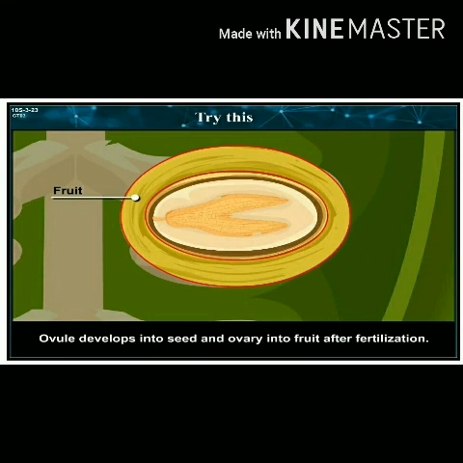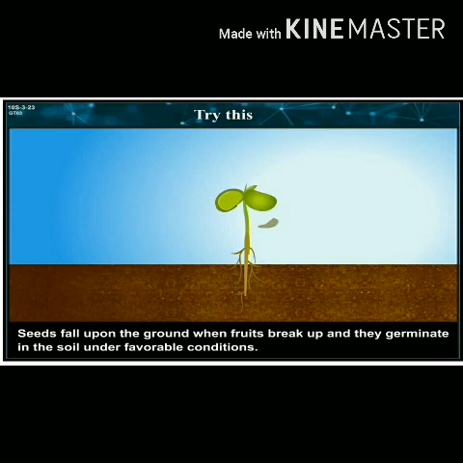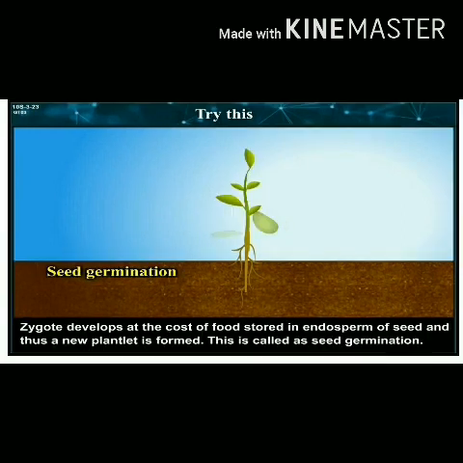The ovule develops into a seed and the ovary into a fruit after fertilization. Seeds fall upon the ground when the fruit breaks up and they germinate in the soil under favorable conditions. The zygote develops at the cost of food stored in the endosperm of the seed and thus a new plant is formed. This is called seed germination. Thank you, students.